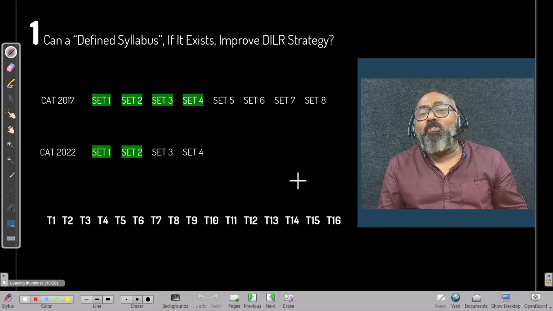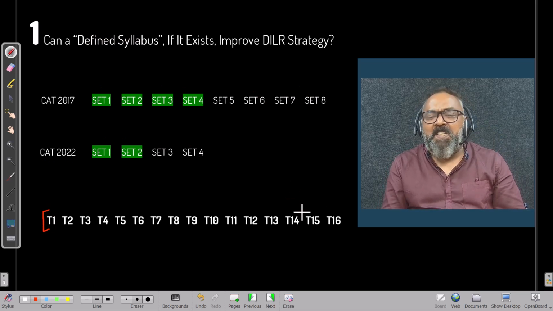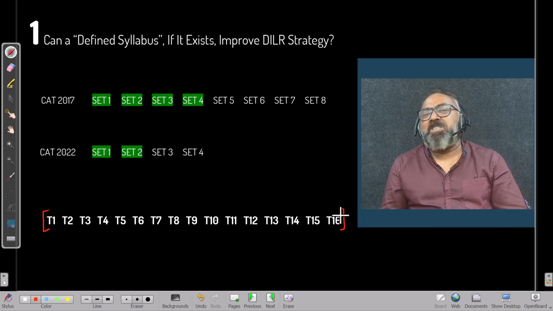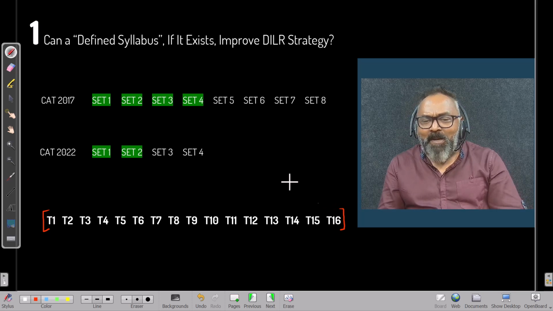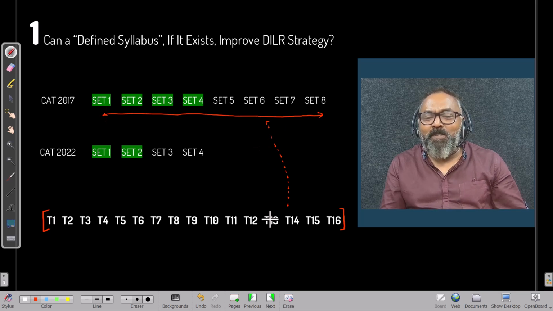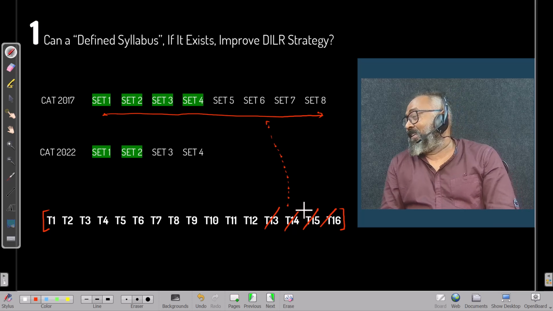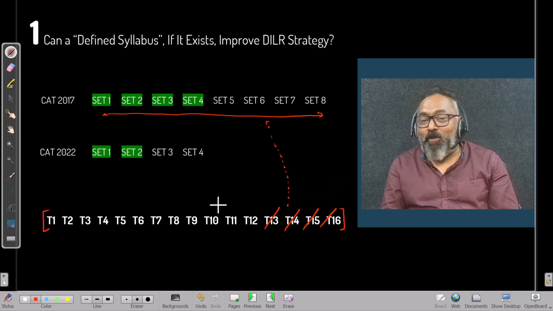Now, if I somehow know the syllabus, and a strict syllabus exists, that nothing beyond these 16 topics, nothing beyond it, then at least in this scenario we have more sets. So we could even decide, sir, I'm going to leave out these 4 topics completely. Okay, I think I can take the risk. Maybe at least 3 topics I can leave out.